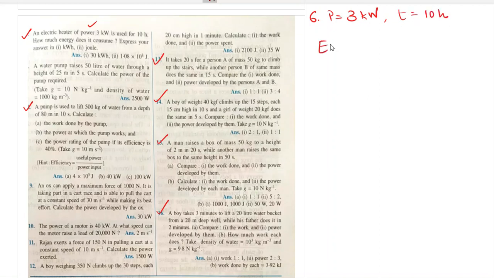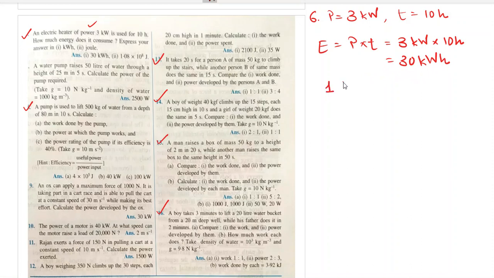So energy is equal to power into time. That is 3 kilowatt multiplied by 10 hours. That is 30 kilowatt hours. This is the energy consumed. And we have to express the answer in joule as well.